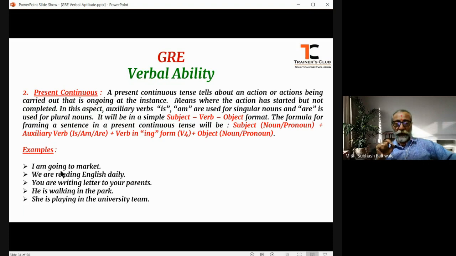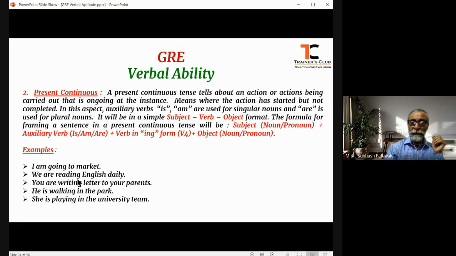Okay, friends. So I am going to market. The same thing, because the subject is a first person singular, am is being used. If the subject is first person plural, it becomes we are reading English daily, right? Because the subject here is we, that is the first person plural, hence the auxiliary verb are is used here.